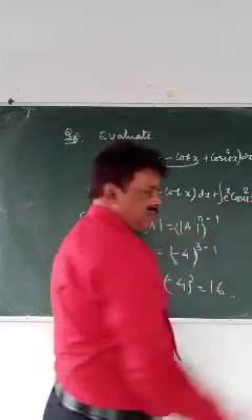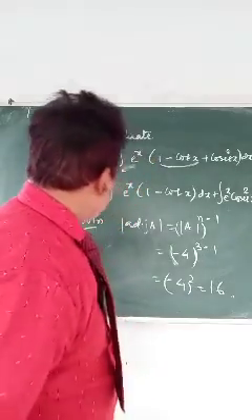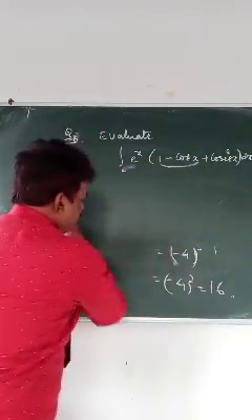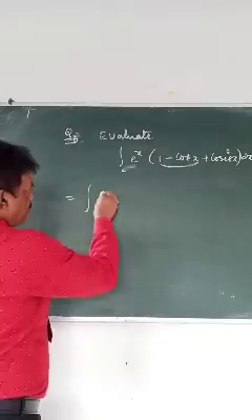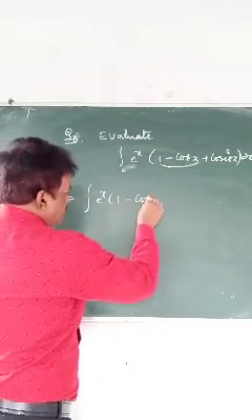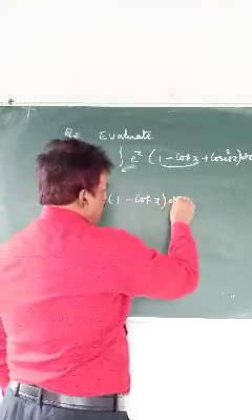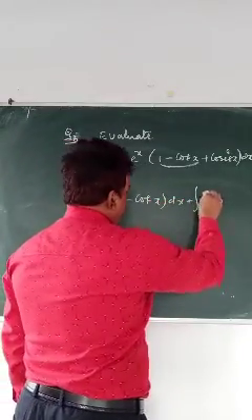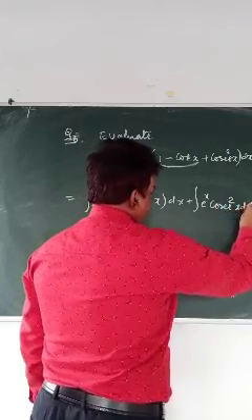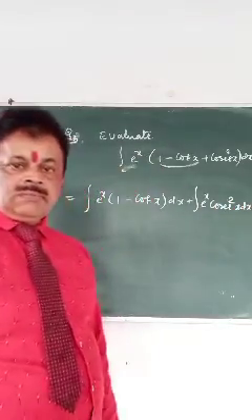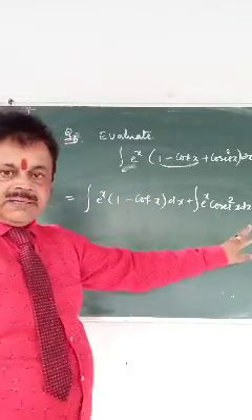Integral of e to the power x into 1 minus cot x dx, plus integral of e to the power x cosec square x dx.